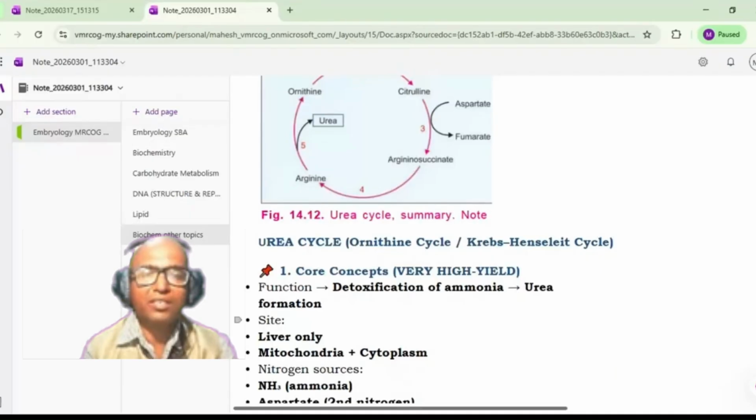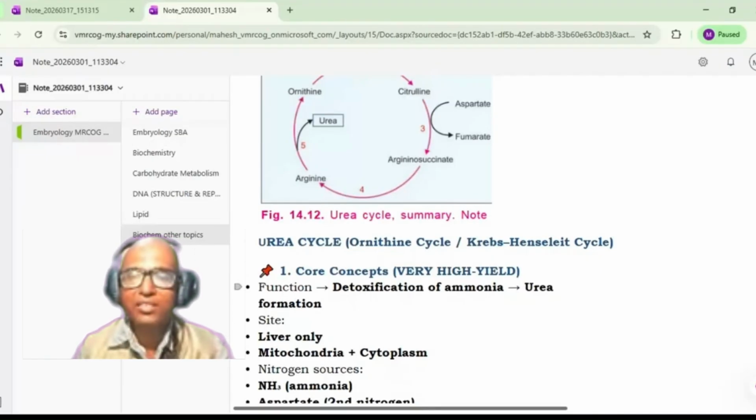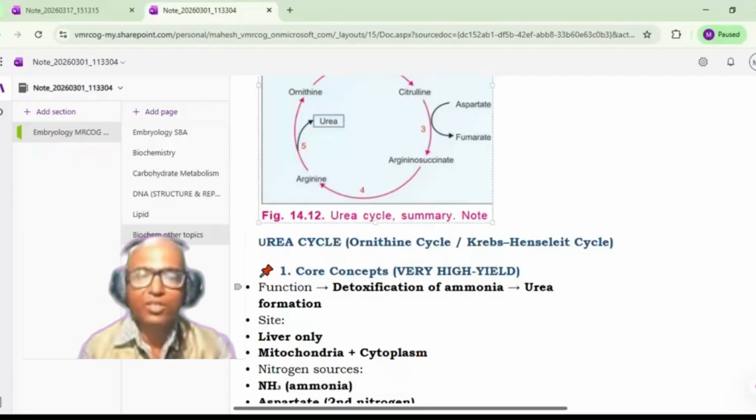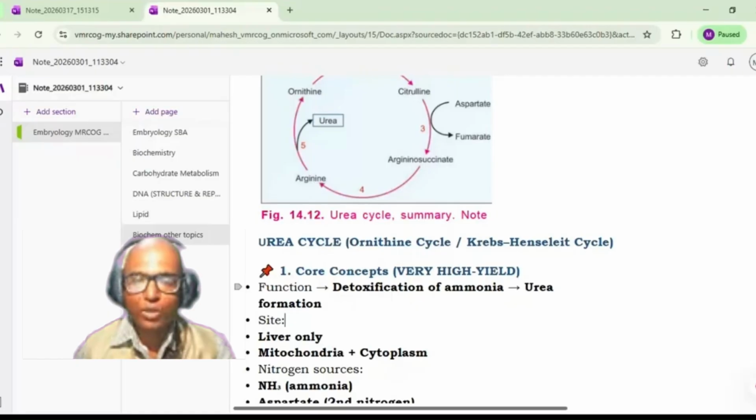Okay, so let us see this urea cycle, also called the ornithine cycle or Krebs-Henseleit cycle. What is the core concept? It is the detoxification of the ammonia, which is required. That leads to the formation of urea in the process of detoxification of the ammonia. Now, what is the site? It happens in the liver.